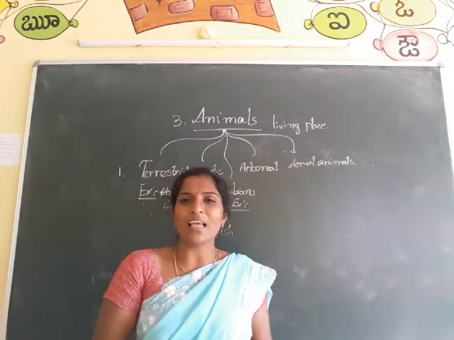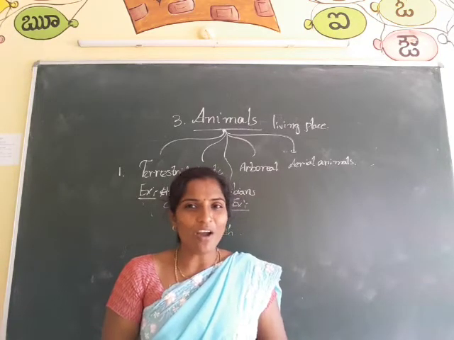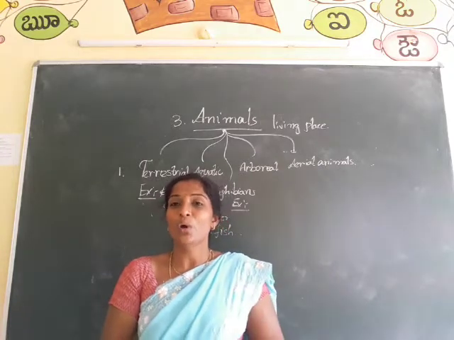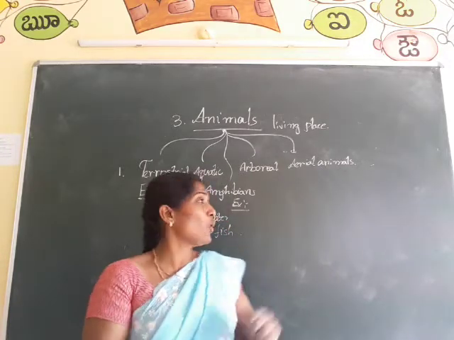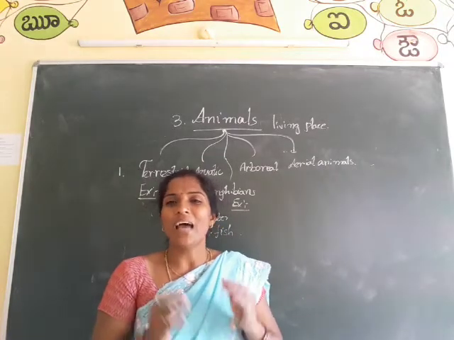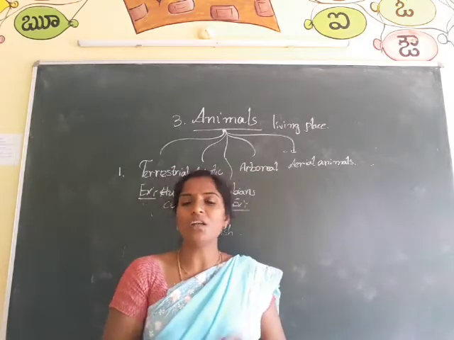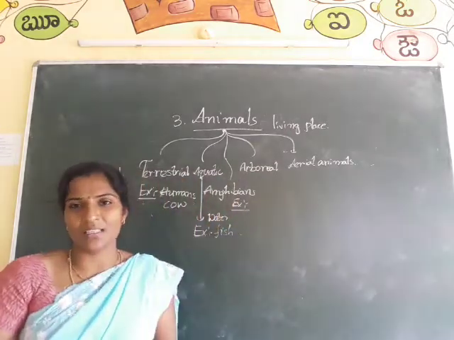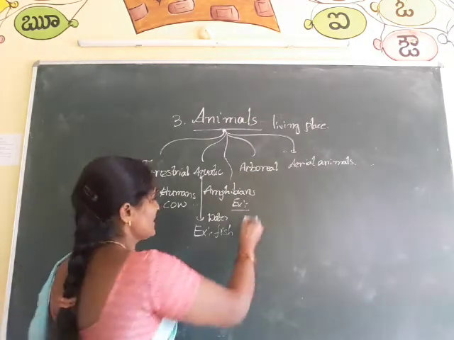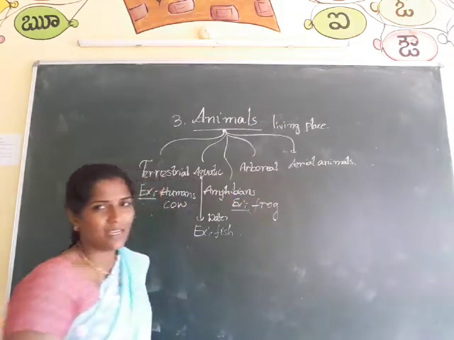And for this I want to give one example. Did you see the frog anytime? The frog can live on the land and in water also. That type of animals we call amphibians. What is meant by amphibians? The animals which live on the land and at the same time in water we call amphibians. Is it clear, children? And what are the examples? Toad, and frog is an example for amphibians.